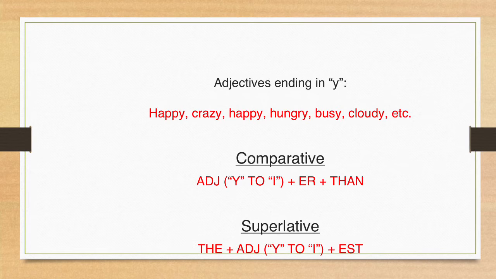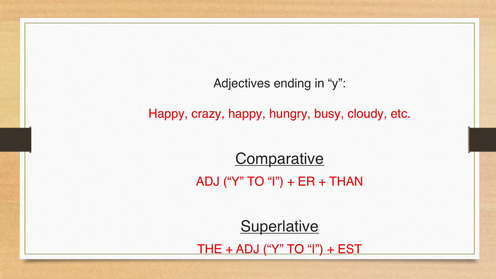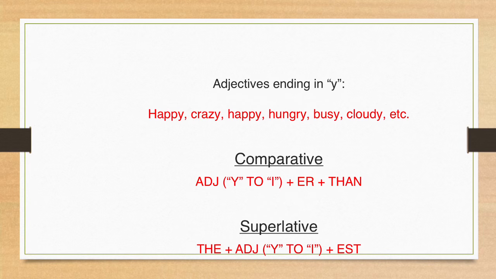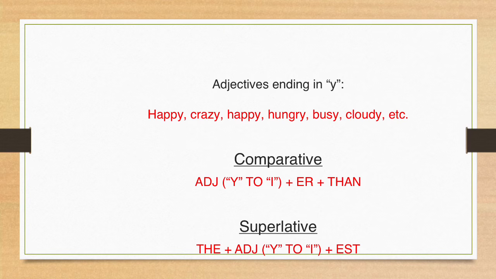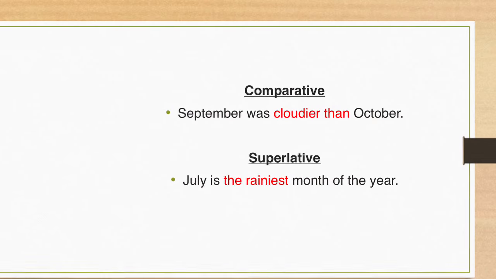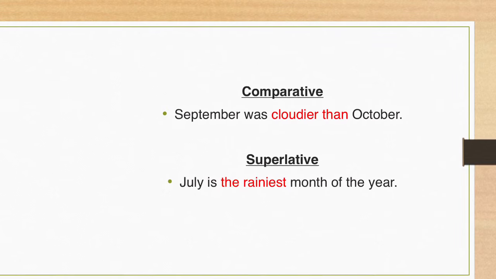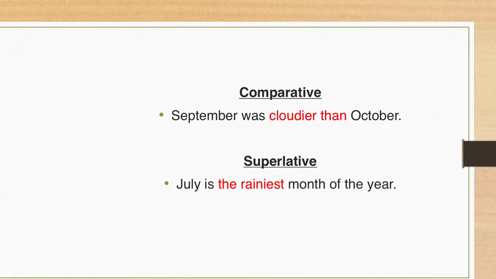For superlative, we put the plus adjective, with the y changed to i, plus est. For example, September was cloudier than October. July is the rainiest month of the year.